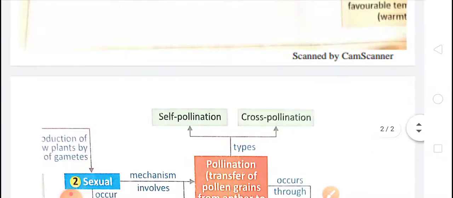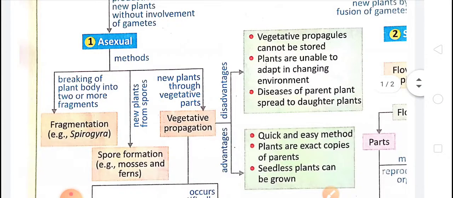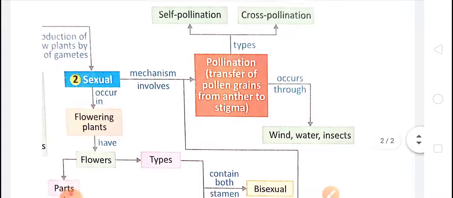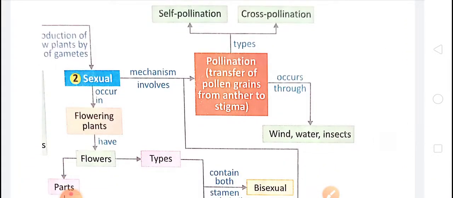Now the second part of this chapter, the sexual method of reproduction. Sexual, you know very well, is with the help of seeds. The plants grow with seeds. In sexual reproduction, the gametes are formed and they fuse together to form a zygote.